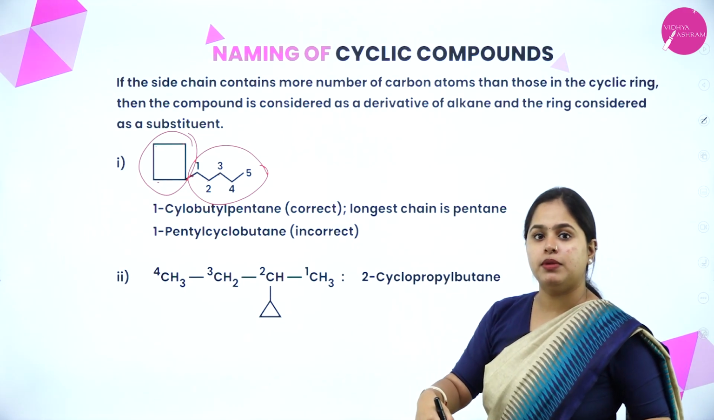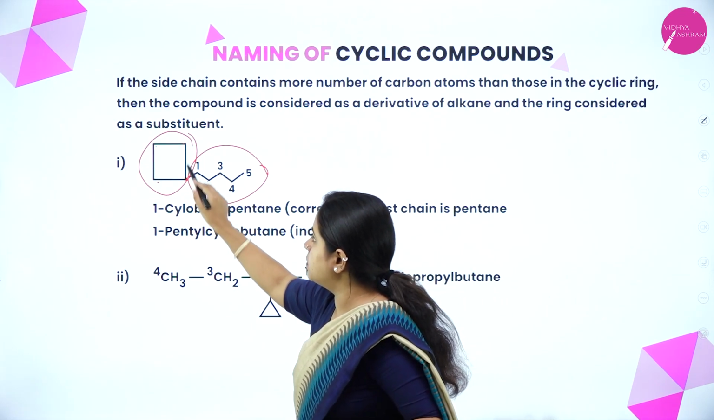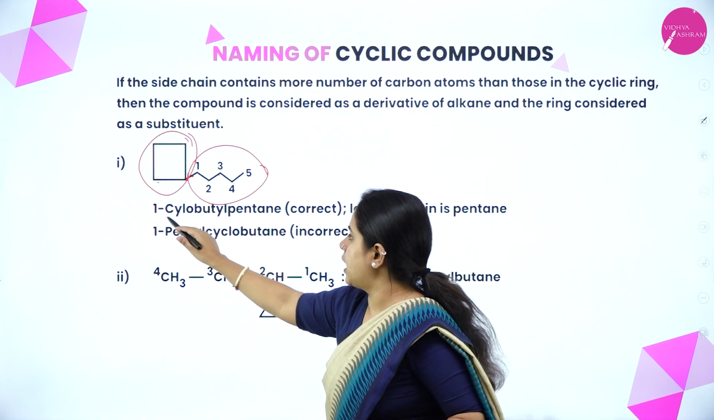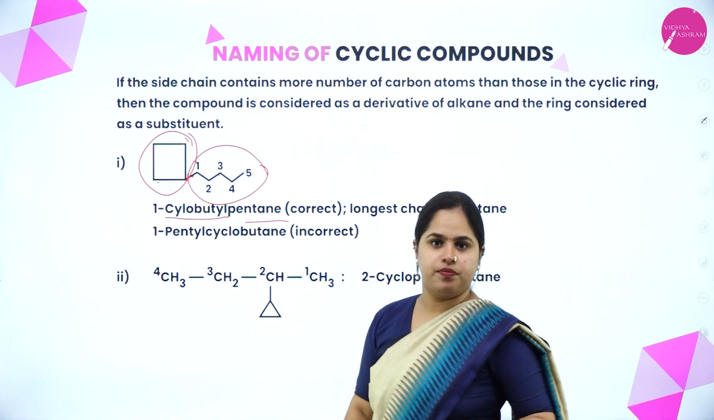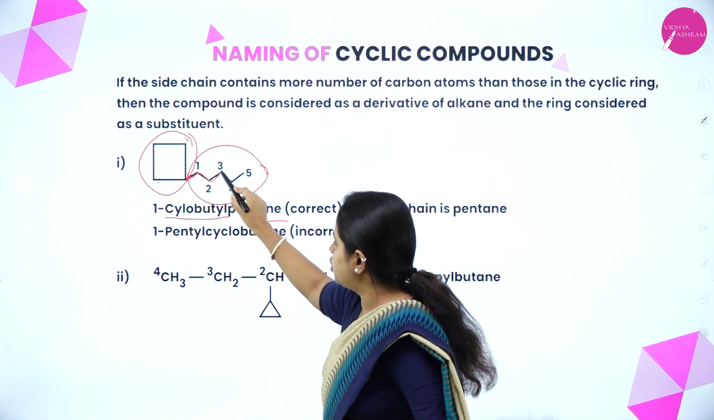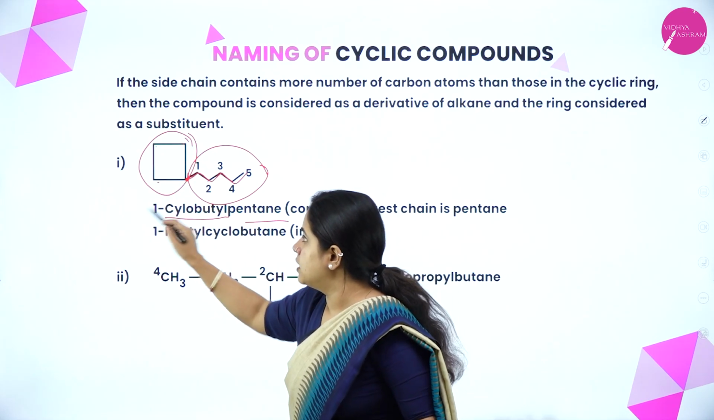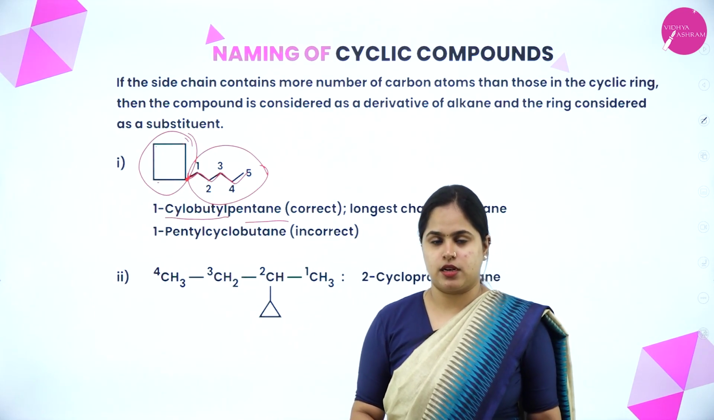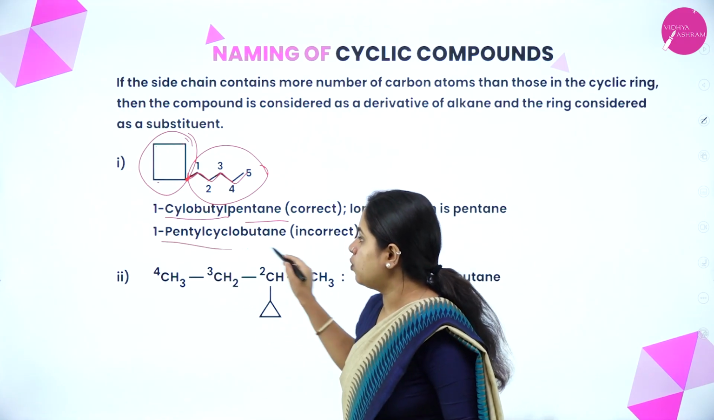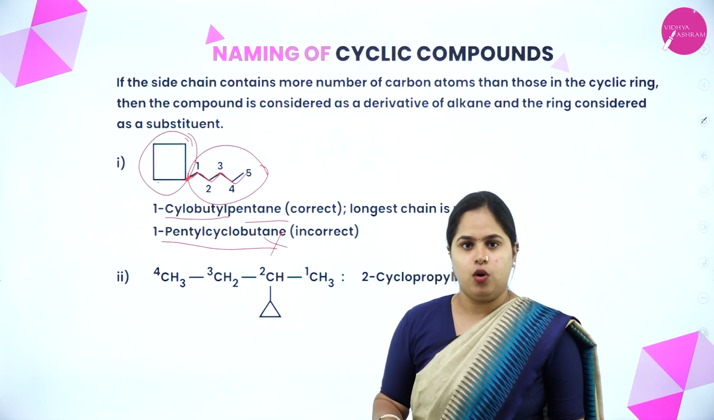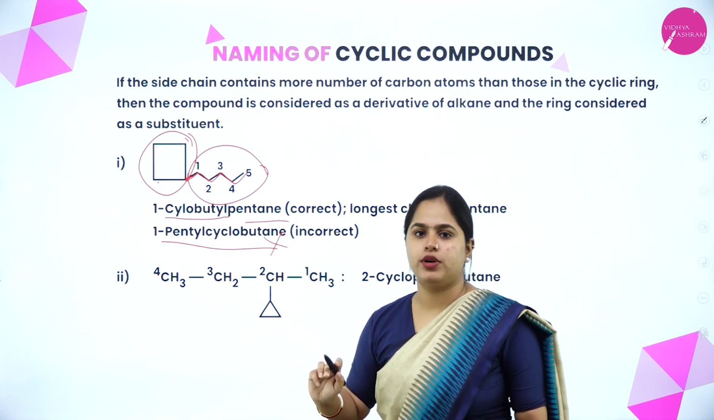So then how would you name it? On the first carbon atom, there is a cyclobutane. So 1-cyclobutyl, 1-cyclobutylpentane. So this is pentane, 1, 2, 3, 4, 5, and on the first carbon atom, there is a cyclobutyl group which is present. So 1-cyclobutylpentane it will be, and it's not 1-pentylcyclobutane. It won't be 1-pentyl. It will be 1-cyclobutylpentane.